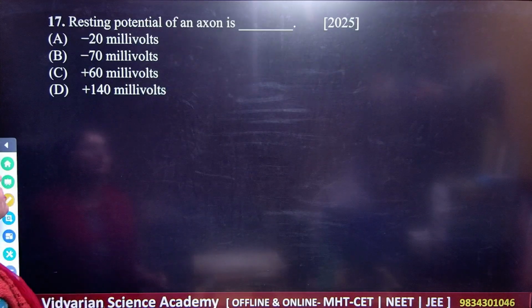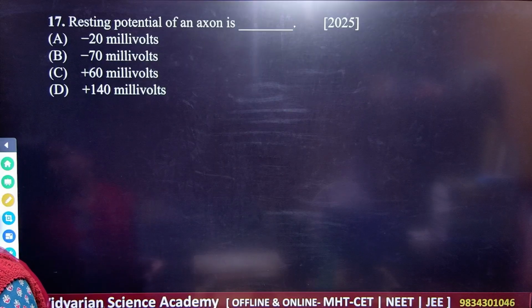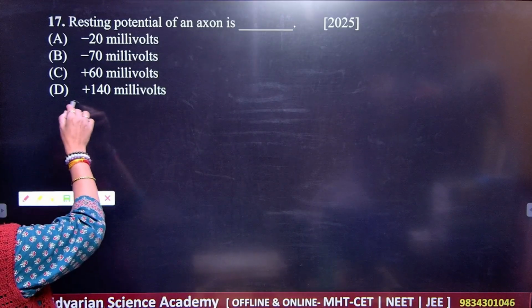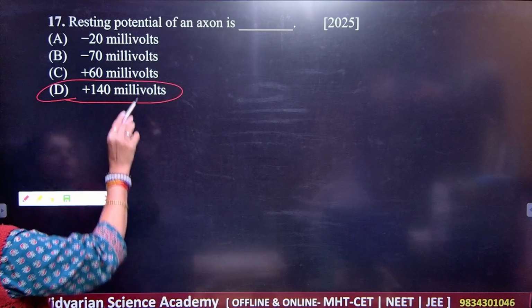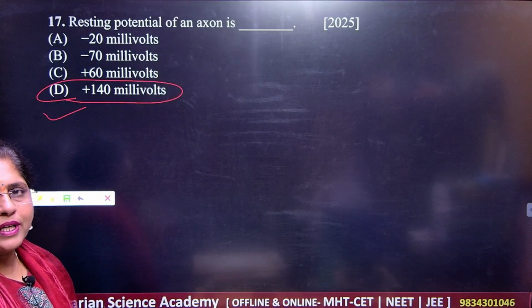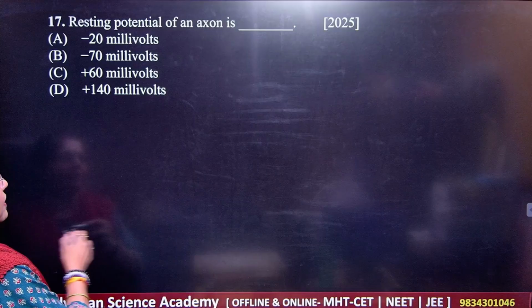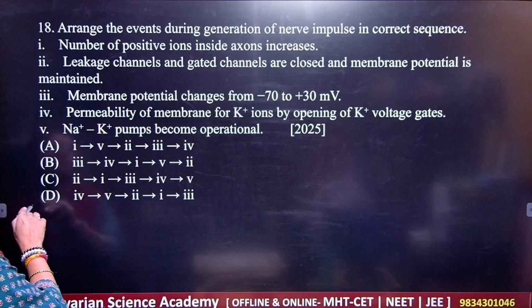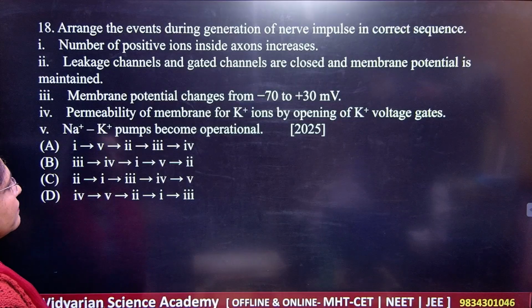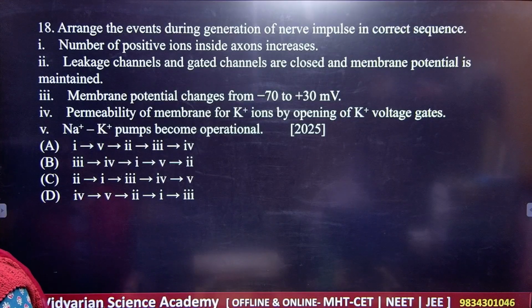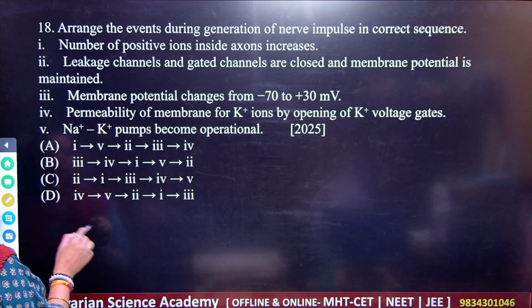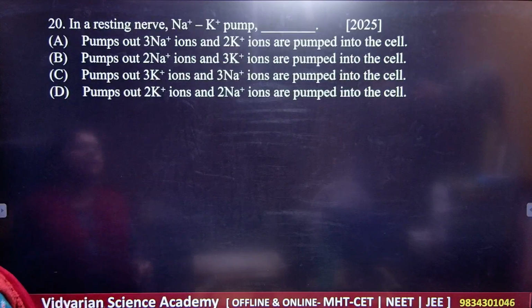Next, again the question is there, resting potential. What is the resting potential here? Resting potential is 140 millivolts. Remember this. Straight away correct answer. Very simple. Next is again the same question they have given us. You know the correct answer. Last time only we have seen the things here. Okay, next.